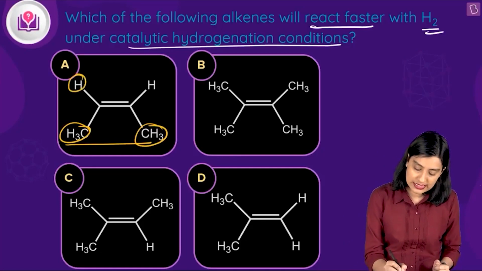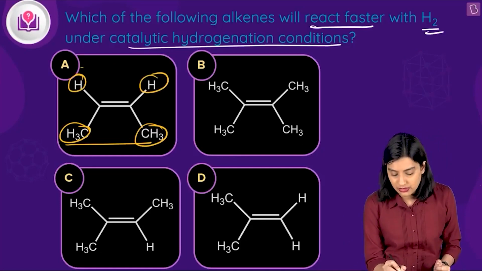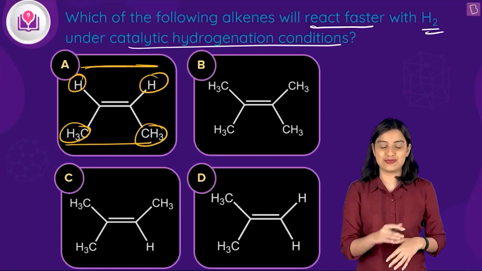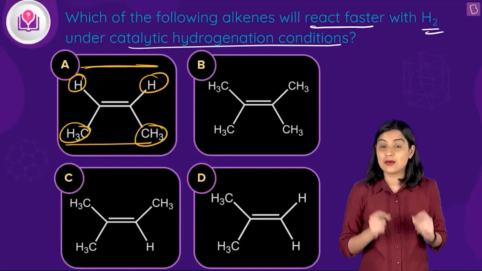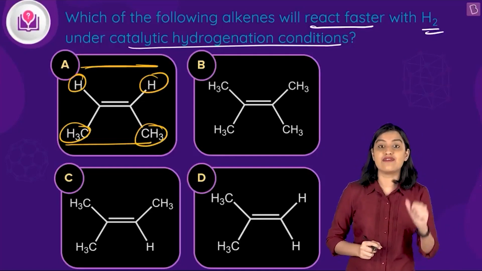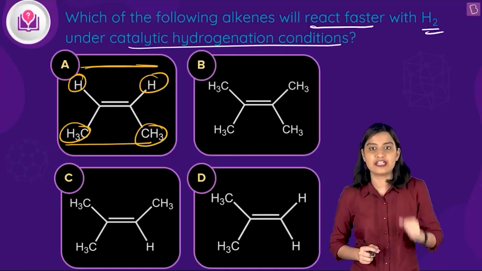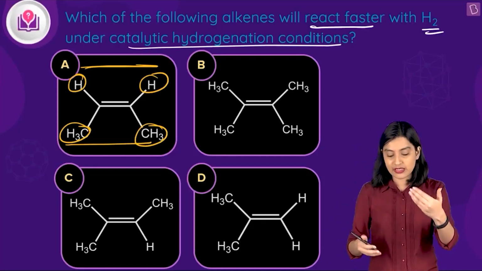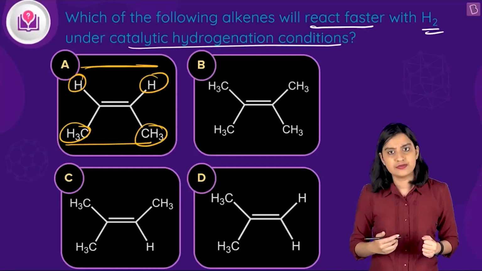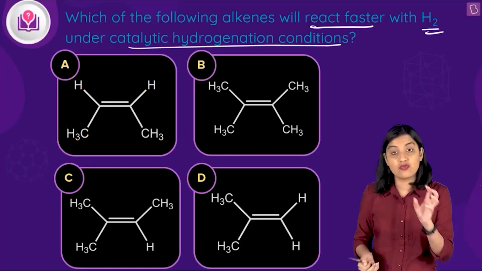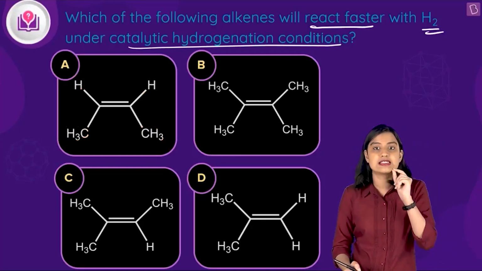However, if you look at this side, if I turn the molecule, or show you another perspective, here it is comparatively less crowded, because of which you can have effective hydrogenation, effective reduction, and if the reduction is effective, then it will react faster. Simple as that. So basically we want the alkene which has the least steric crowding.